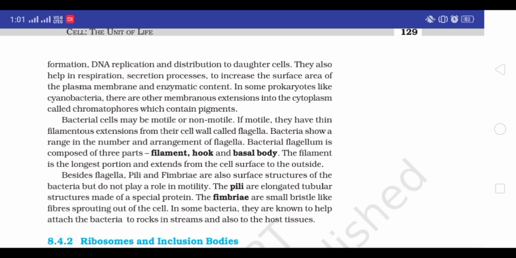membrane and enzymatic content. In some prokaryotes like cyanobacteria, there are other membranous extensions into the cytoplasm called chromatophores, which contain pigments. Bacterial cells may be motile or non-motile.